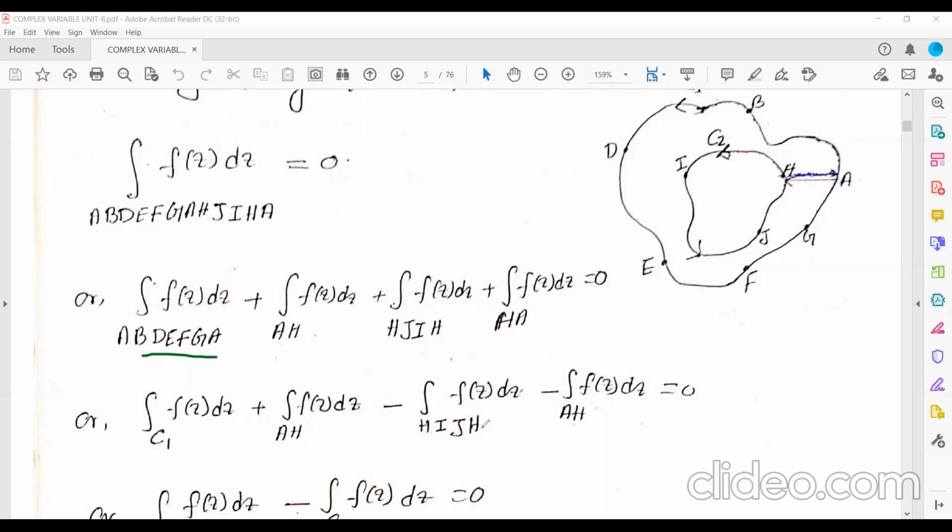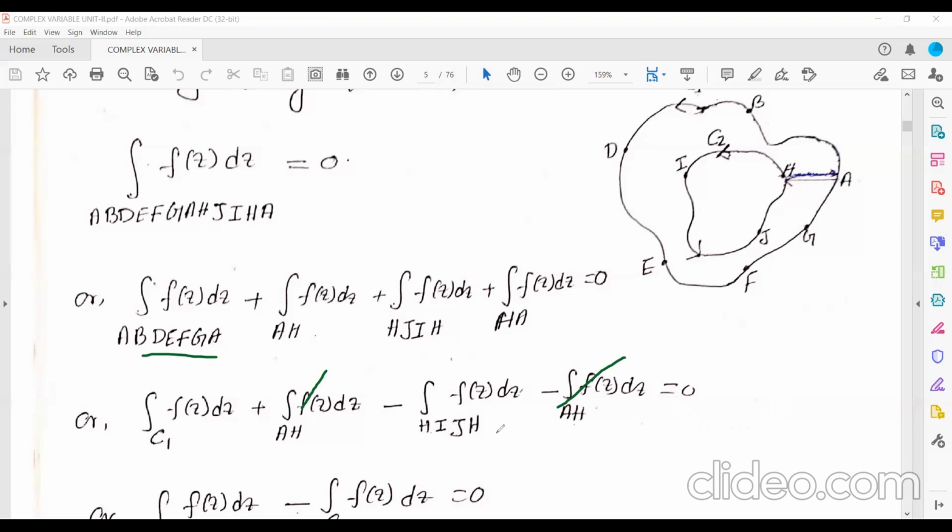Anti-clockwise, but you are moving this way. So it will be what? Minus. If you change the direction, earlier H, J, I, H, now if you change to H, I, J, H, then it will be minus. Plus becomes minus. And this H, A, its direction is what? This one. So if you go against, it will be minus. So this one and this integration will be cancelled out.